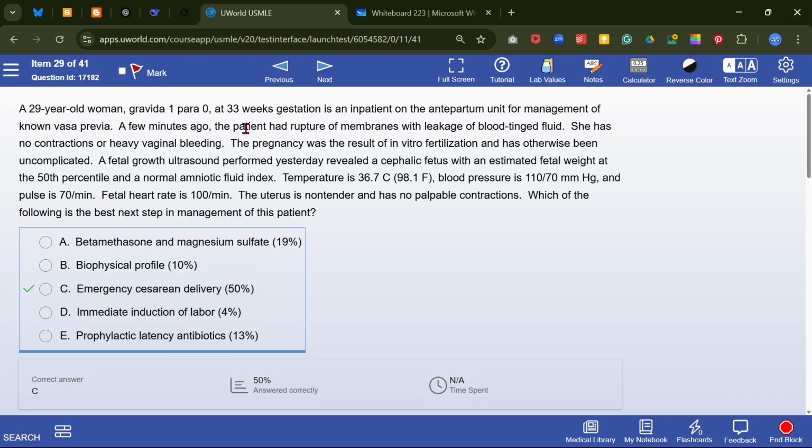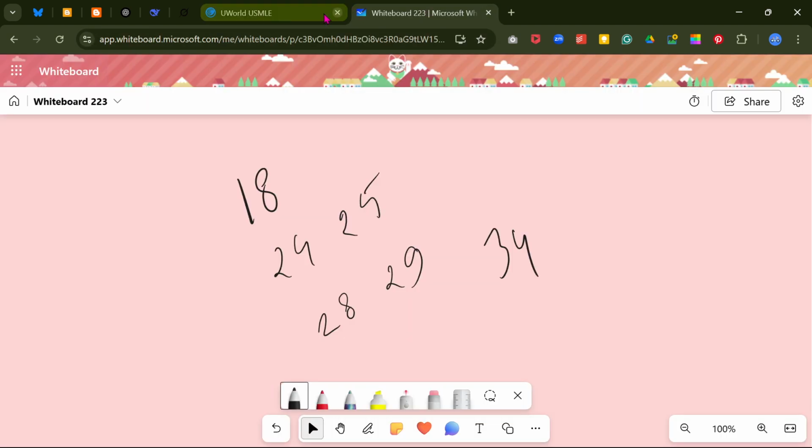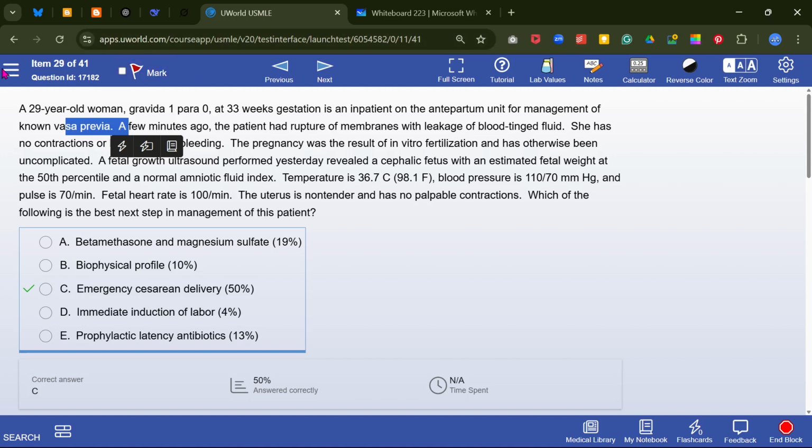If we look at this question, 33 weeks of gestation, antepartum, she is a known case of vasa previa. So what should our next step be? We need to do an emergency CS.